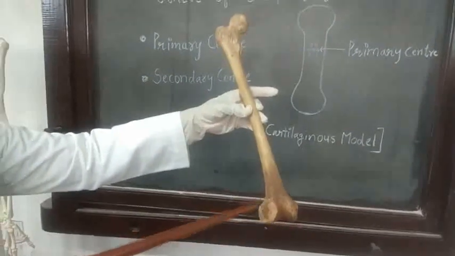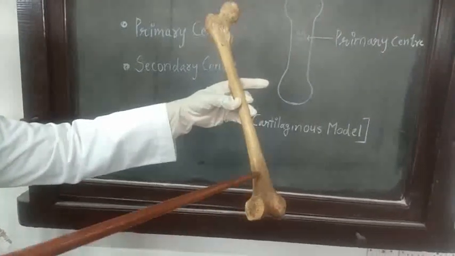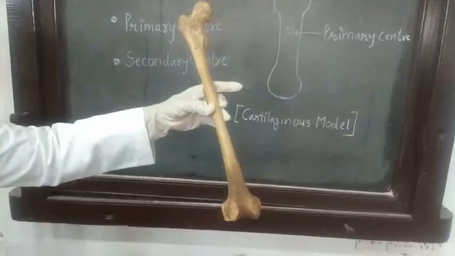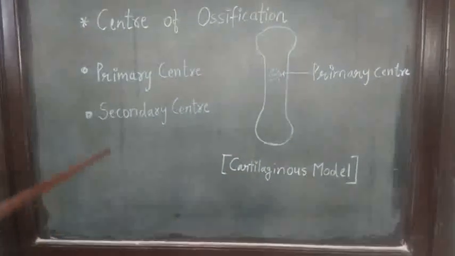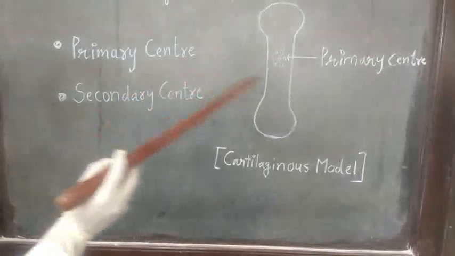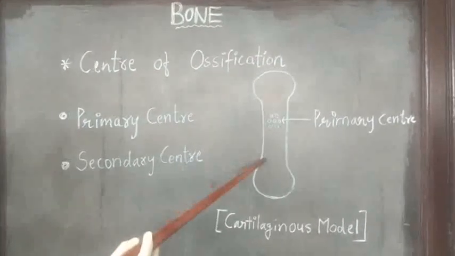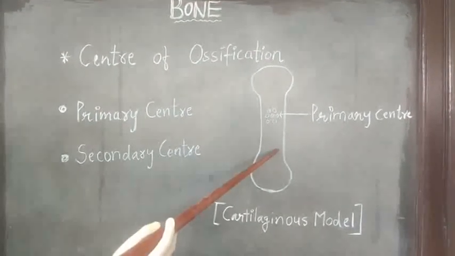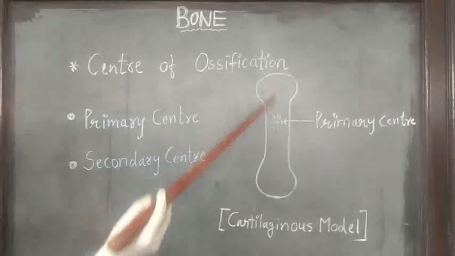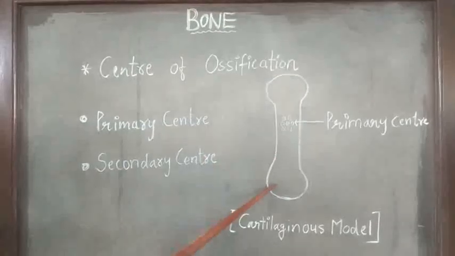So exceptions are lower end of the femur and upper end of the tibia. Their secondary centers appear before birth. So in summary, primary center appears before birth and from it the main part, meaning the shaft of the bone, is ossified. Secondary center appears after birth, from which accessory parts, meaning ends, are ossified.